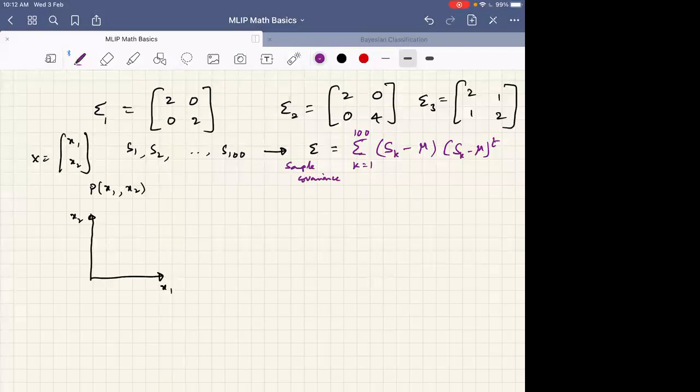So what is the difference between sample covariance and the covariance matrix computed through expectation? Can one of you tell? I have asked a question. Hope you got the question. What is the difference between computing covariance as the expectation of this, versus finding it using the samples? This is referred to as sample covariance. Can one of you tell the difference?